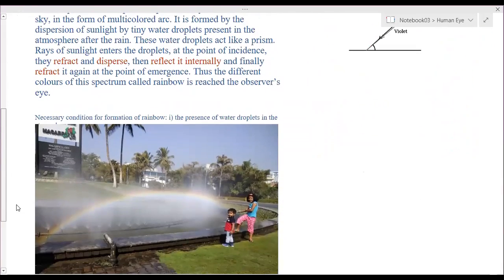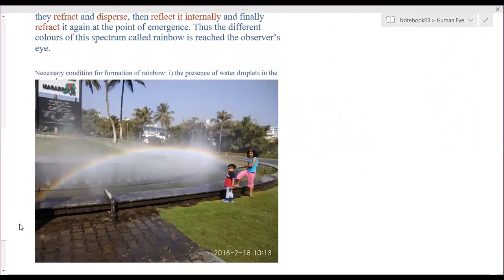Okay, here it is. You can see here, this is on a hot sunny day, in the morning, 10:13. You can see there is a rainbow formed. There is no rain, nothing. Only you can see the fountain. The water is drizzling, so water droplets are there. The sun is shining through it, and the person is able to see the arc of the ray. Can you see? Yes, ma'am. The top part is reddish and the violet is at the bottom.